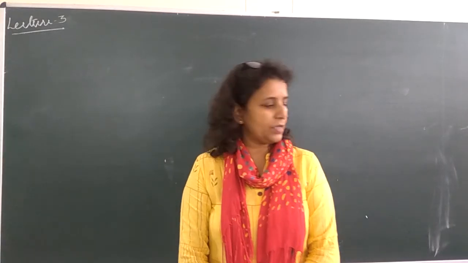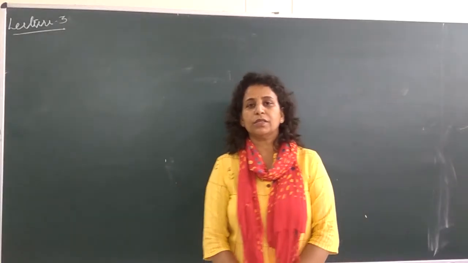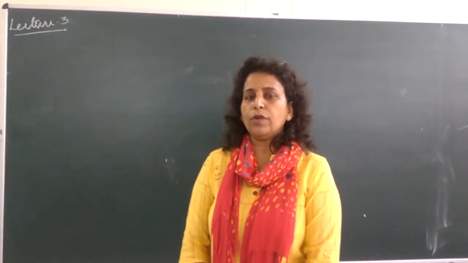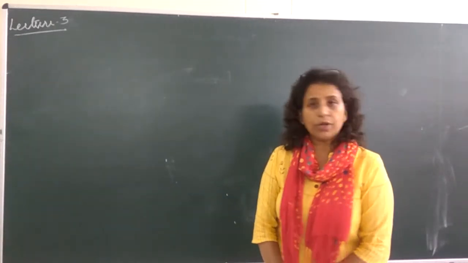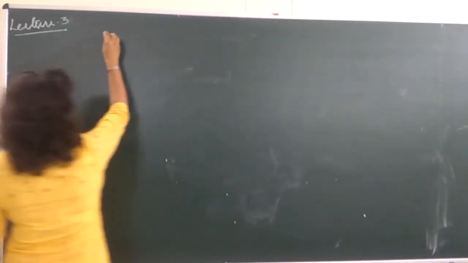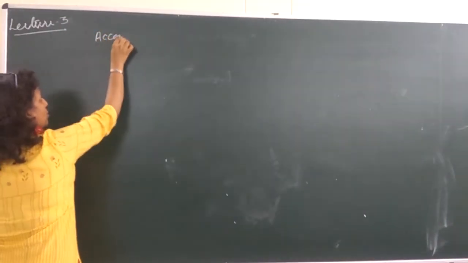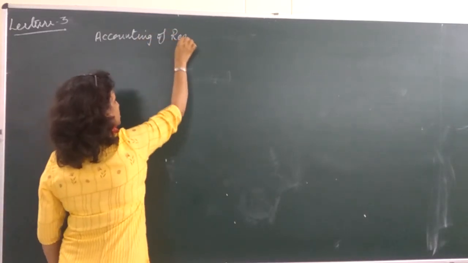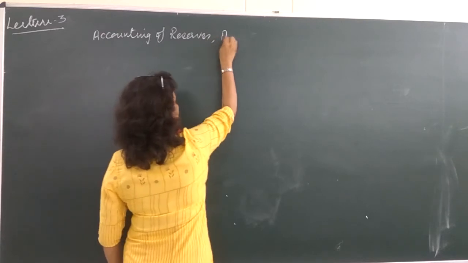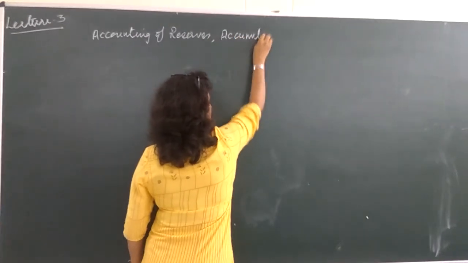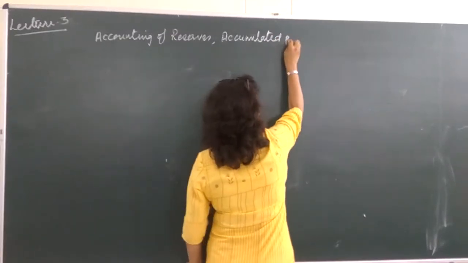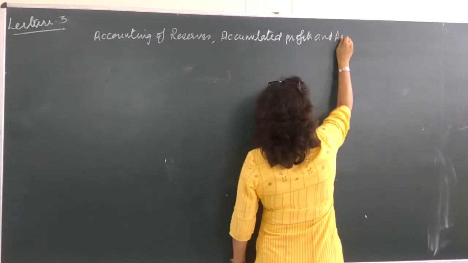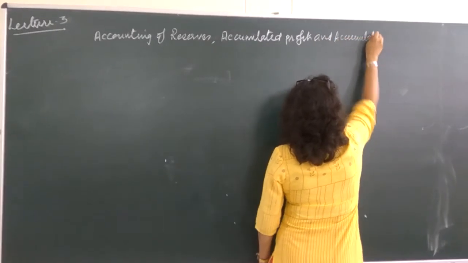Students, we have started with the chapter Change in Profit Sharing Ratio among the existing partners. Already we have discussed a few topics out of it. Now we will continue the same chapter with another topic. Today's topic is accounting of reserves, accumulated profits and accumulated losses.